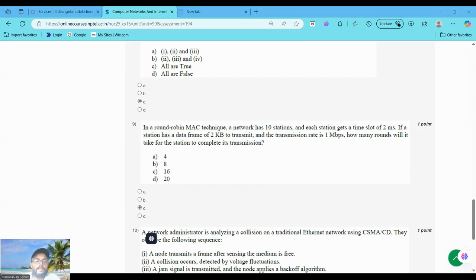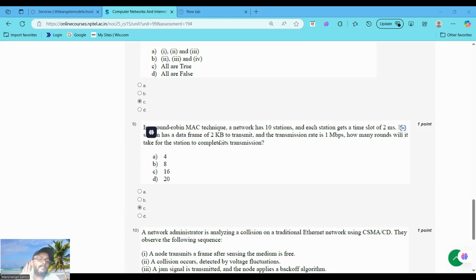You can see the data frame size is 2 KB. So 2 into 1024 into 8 is equal to 16,384 bits. We have to convert it to bits. That is 2 into 1024 into 8, that is 16,384 bits. Second is the transmission rate. 1 Mbps equals how much?